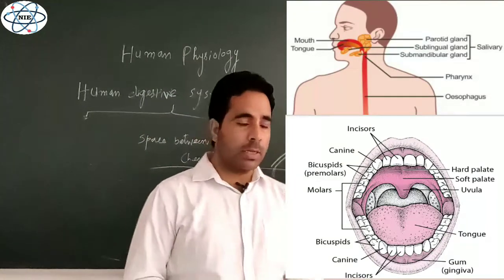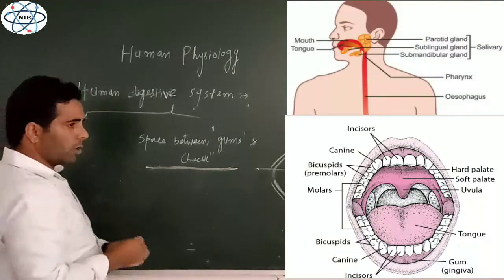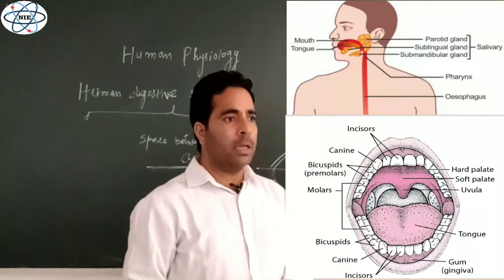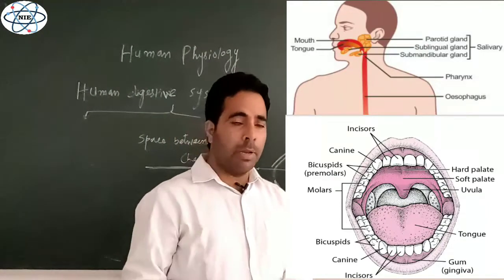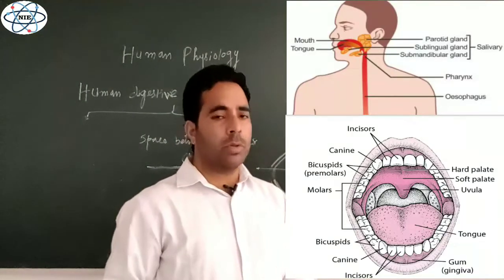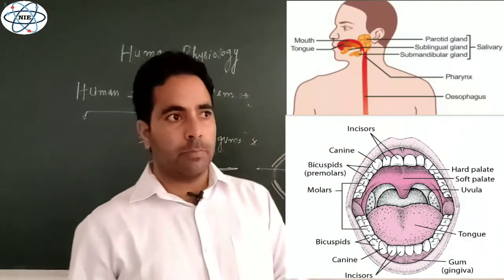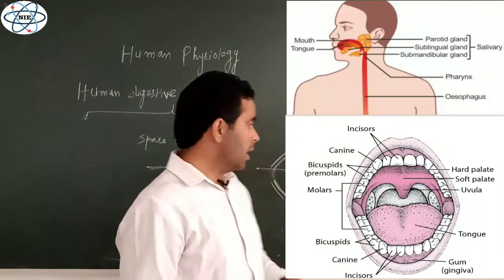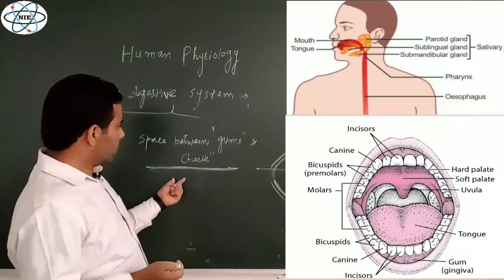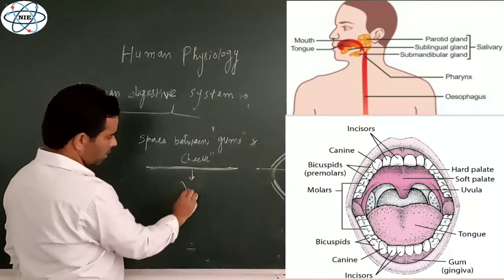That space lies between the gums and the cheeks, and it provides accommodation for the teeth, because first there are milk teeth, then there are permanent teeth, and they occur up to the adult age of the human, right? First the temporary teeth and then the permanent teeth, and they need space for their occurrence, for their formation. The space is provided between the gums and the cheeks, and the space is known as the vestibule.